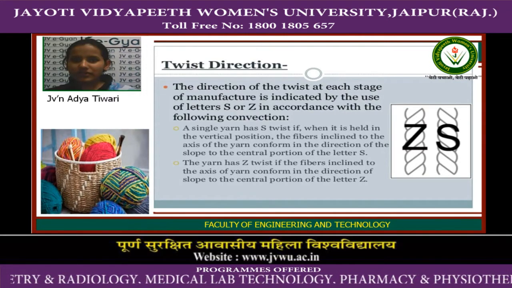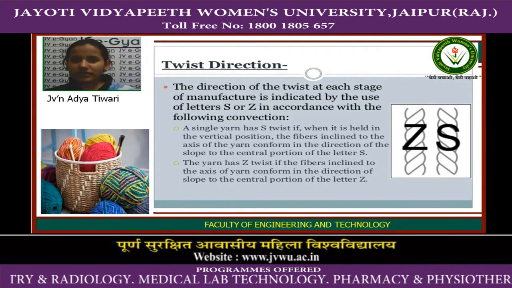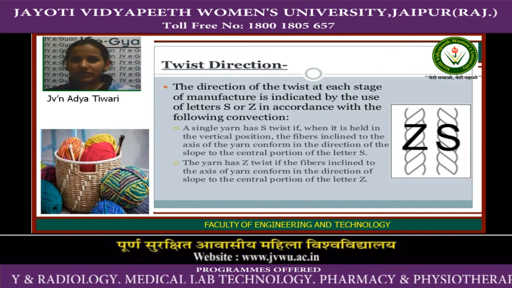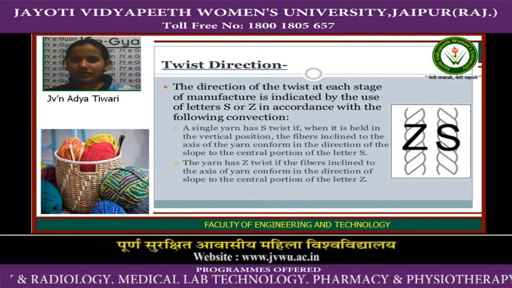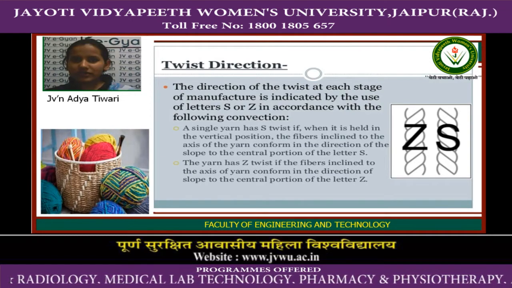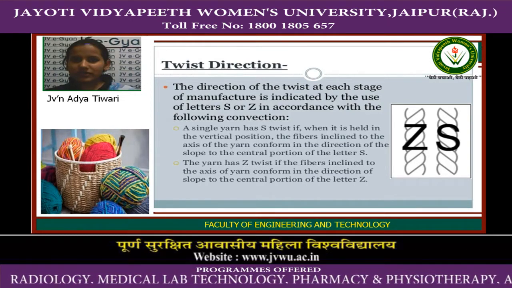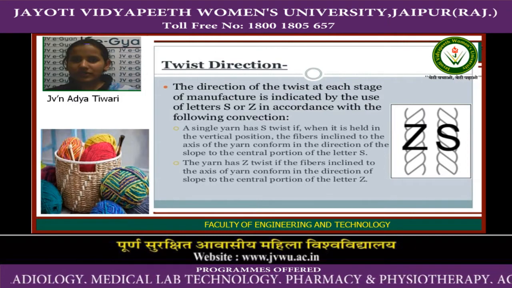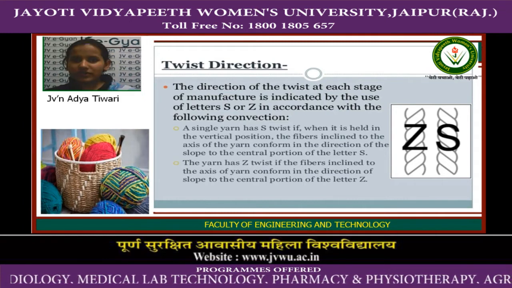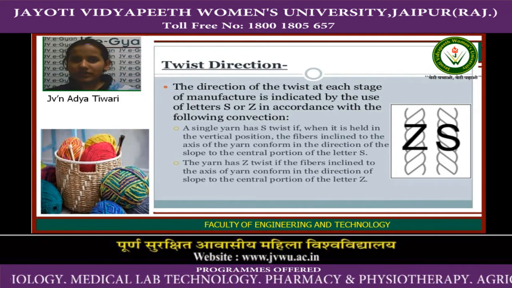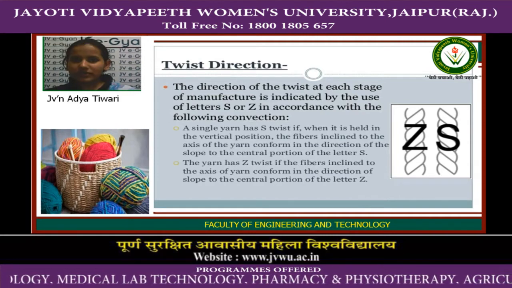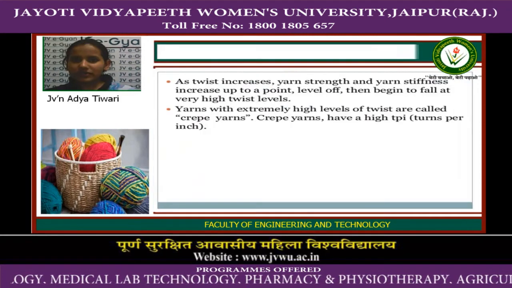A single yarn has S twist if, when it is held in the vertical position, the fibers inclined to the axis of the yarn conform in the direction of the slope to the central portion of the letter S. The yarn has Z twist if the fibers inclined to the axis of the yarn conform in the direction of slope to the central portion of the letter Z.